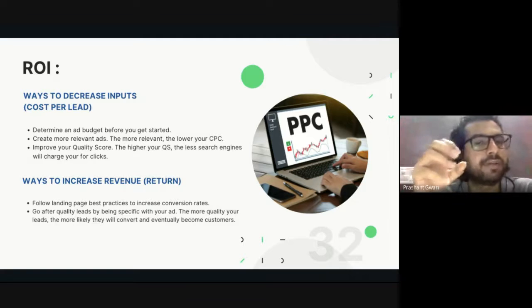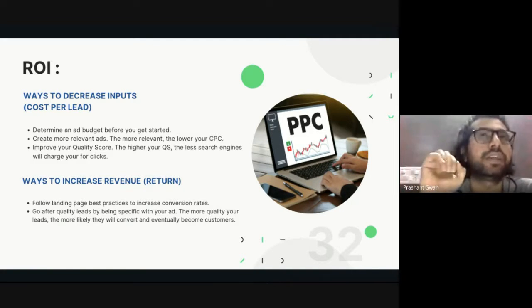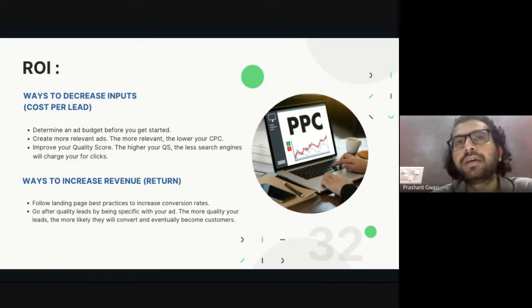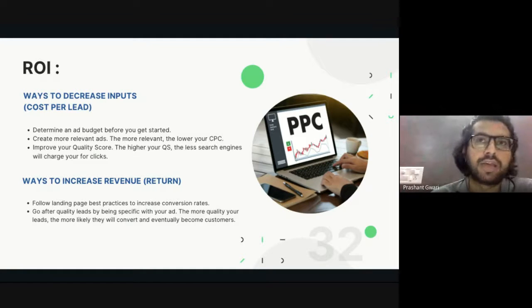Determining the ad budget before you get started is the first point if you want to decrease your input cost. Second is creating the most relevant ad. The more relevant your ad is, the lower the CPC will be. And if the CPC is lower, that means your lead cost will be lower, your conversion cost will be lower, and your cost per acquisition will be lower.